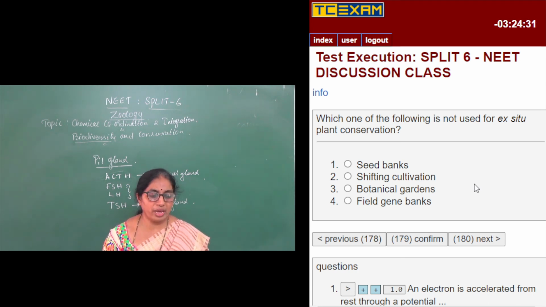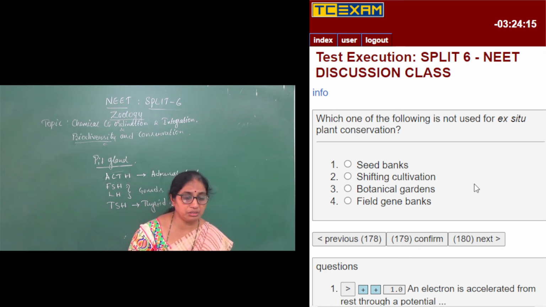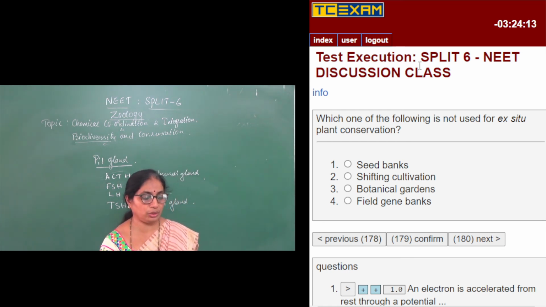Botanical gardens are an example of ex situ conservation. Field gene banks also preserve genes from various plants in one particular region. So the right answer, not an ex situ plant conservation, is shifting cultivation.